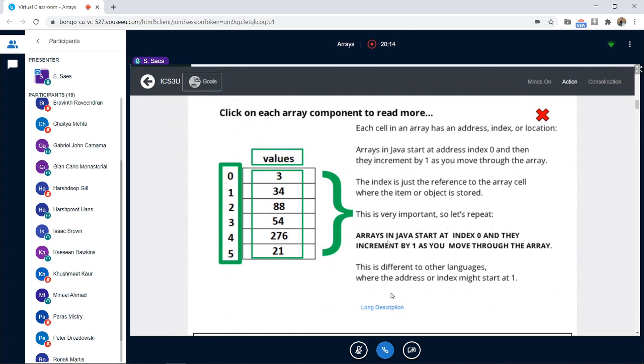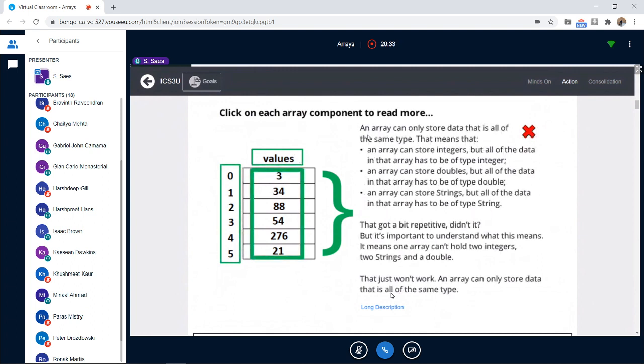So again, it says it at the bottom. Arrays in Java start at index 0, and they increment by 1 as you move through the array. Question? No? Okay. So that was about the index. So I click on the values here. So I read about it.